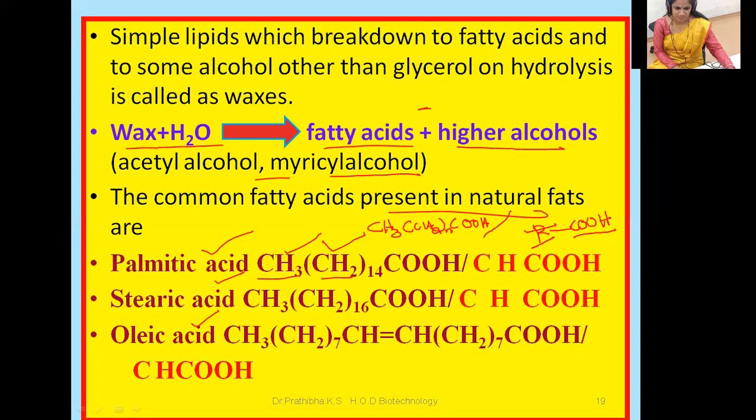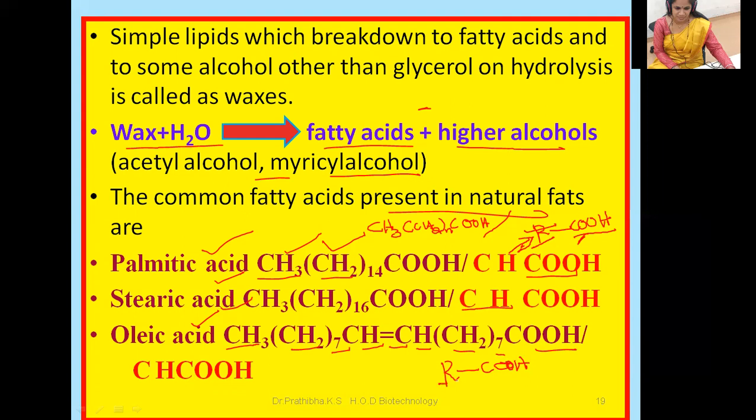Whereas this is stearic acid, with the molecular formula CH3, CH2 16, COOH. I want you to write how many CH2 there are. This CH part is the R group, whereas COOH is the carboxylic group. Oleic acid is CH3, CH2 7, CH double bond CH, CH2 7, COOH. Here this is RCOOH.